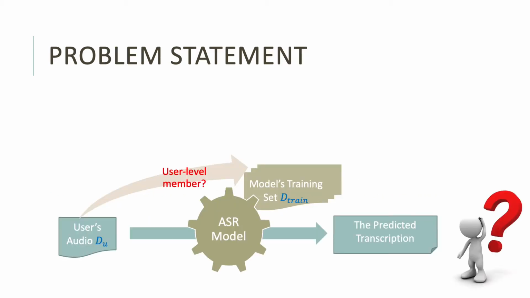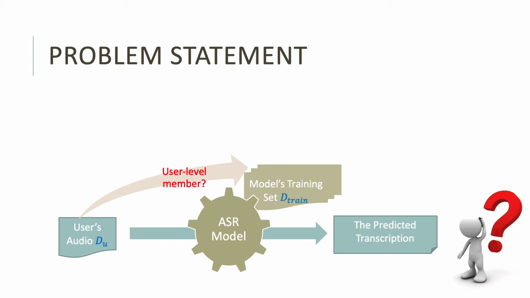Before we move on to the methodology, we clearly define the problem we want to solve here. Behind the IoT voice service is an ASR model like this, trained by a set of audio recordings. When a user queries this model with an audio, under black-box access in the real world, the only output is the final predicted transcription.